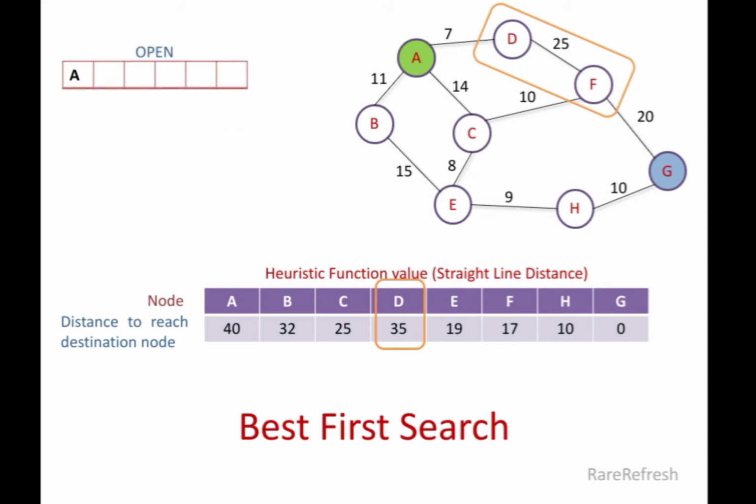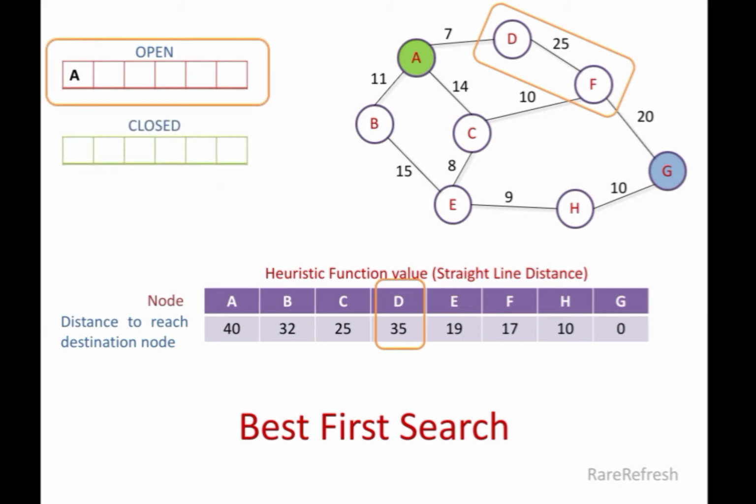Also, we have two priority queues as open queue and closed queue. Open list stores nodes that have been generated but not examined. This is organized as priority queue in which nodes are stored with the increasing order of their heuristic value. Closed list stores nodes that have already been examined.